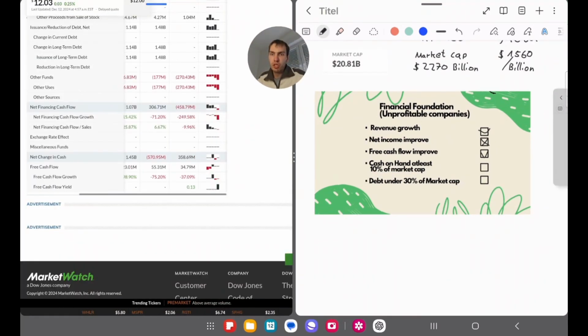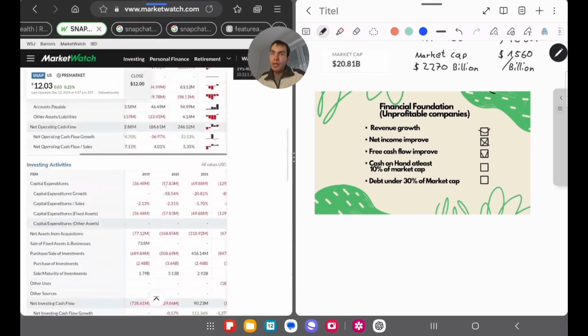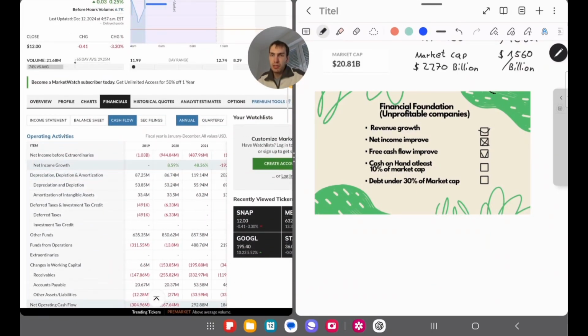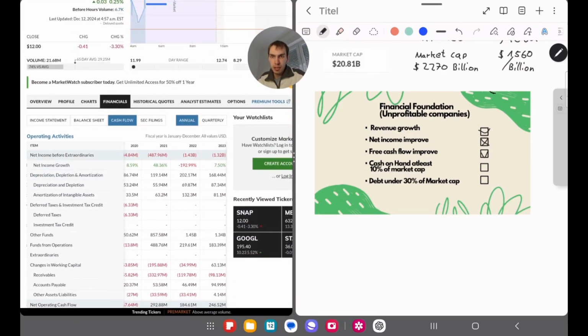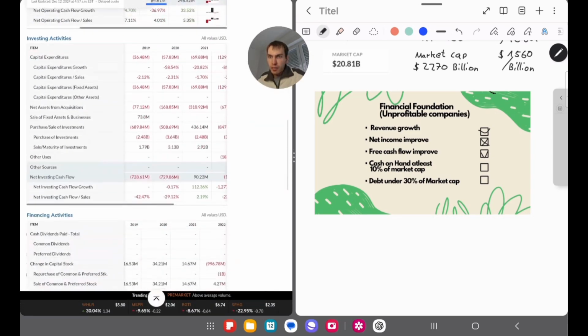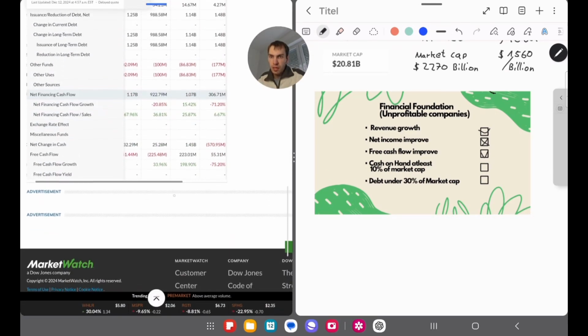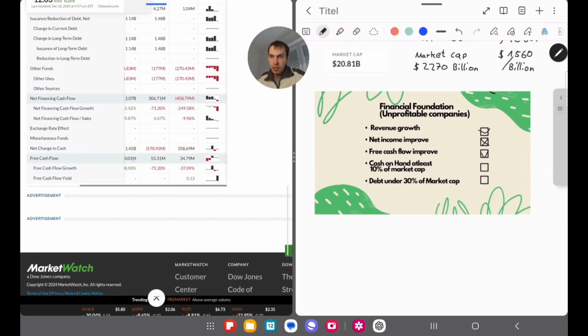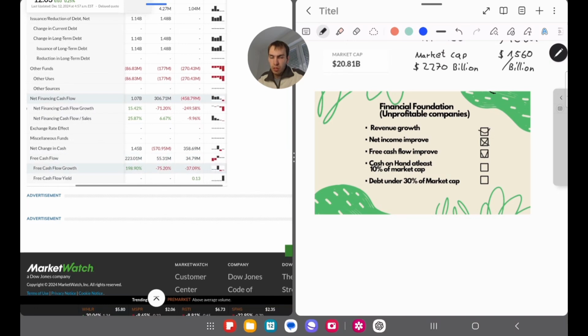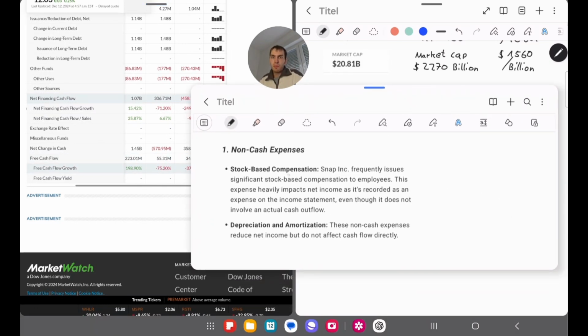So the main question we should be asking right now is, why is the net income negative in the last 5 years, as we can see here? And why is the free cash flow positive 3 years in a row, as we can see here? The main reason for this is the stock-based compensation. What they're doing is they issue new shares.